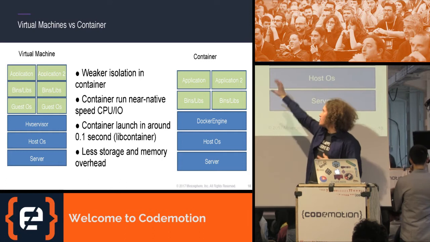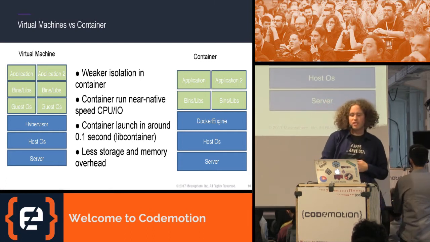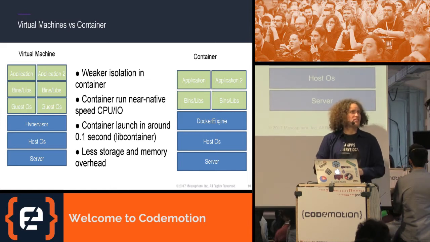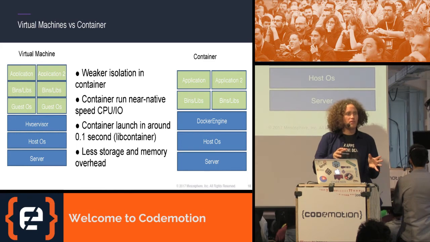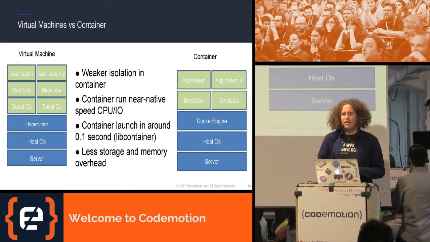But on the other hand, it's a trade-off that I have weaker isolation guarantees. So if, for example, I have my multi-tenancy platform and I'm running Coke and Pepsi workload on the same cluster, I would make sure that they always end up on different machines in order to have proper isolation between them, and not just isolate them with containers.